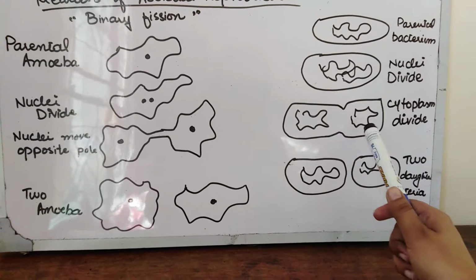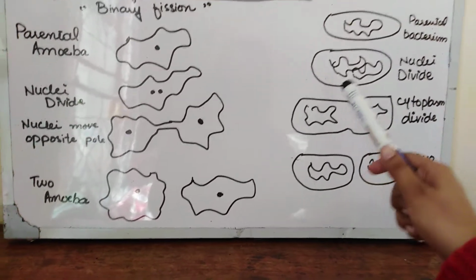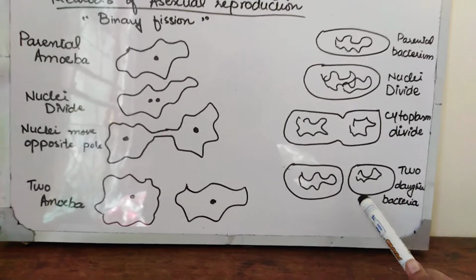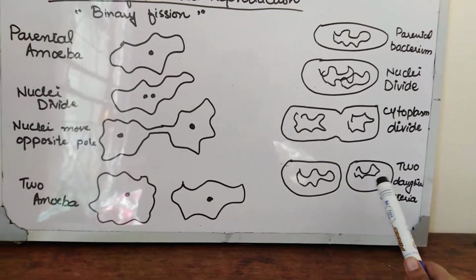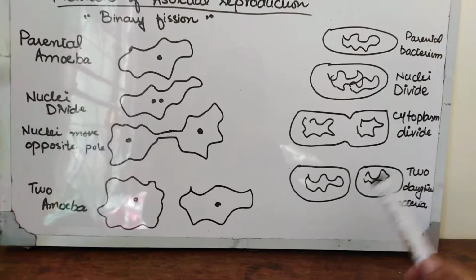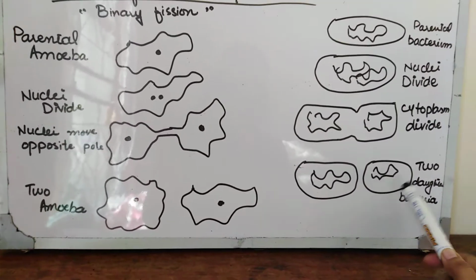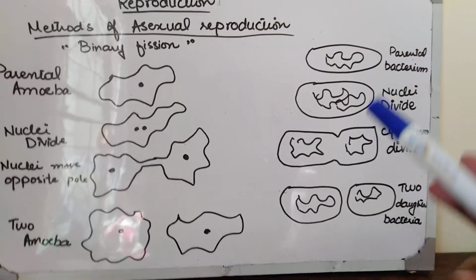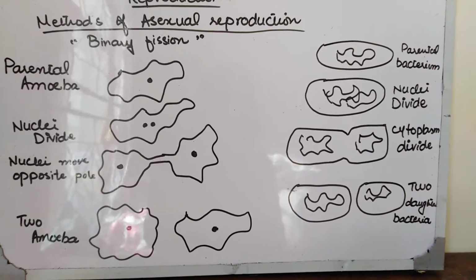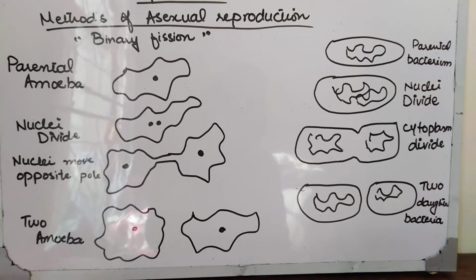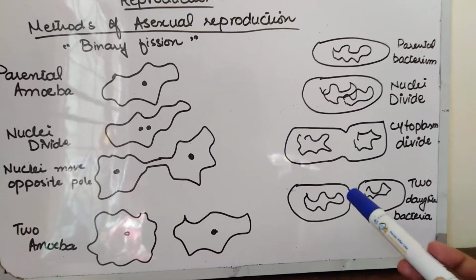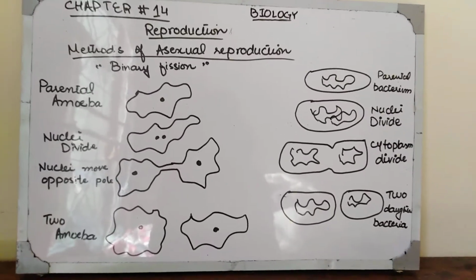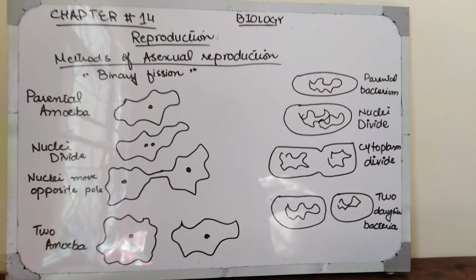After the division and separation of nuclei, the cytoplasm has to be separated. And in the next step, the cytoplasm is divided into two bacteria. There are two daughter cells produced, and these two daughter bacteria are exact copies of their parent. Then they are also divided in a geometrical fashion. 1 divides into 2, 2 divide into 4 and 4 divide into 16. This is known as binary fission. It is a method of asexual reproduction.